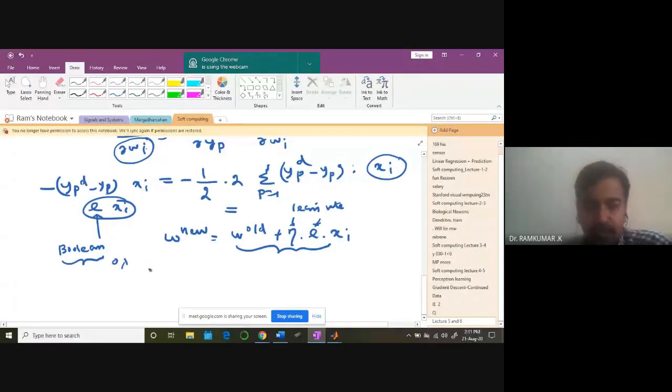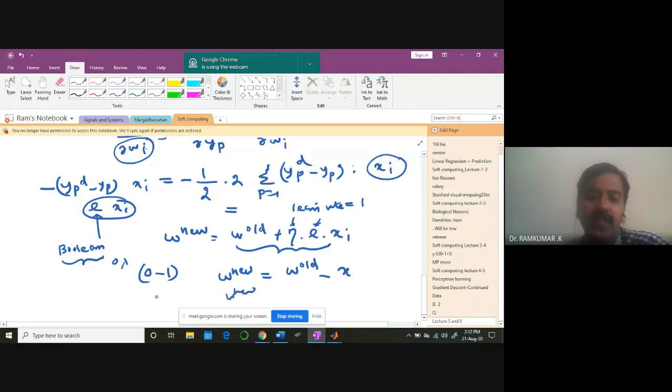Yd can be 0, but you can misclassify and the network can say yp is 1. So you get minus 1. So what is this case then? W is equal to W old minus X. Okay, with the learning rate equal to 1, if I'm going to keep it, error is equal to minus 1, therefore this can be W old minus X.